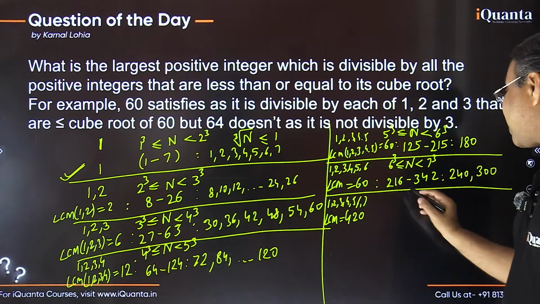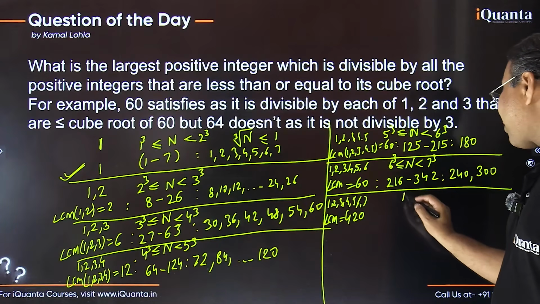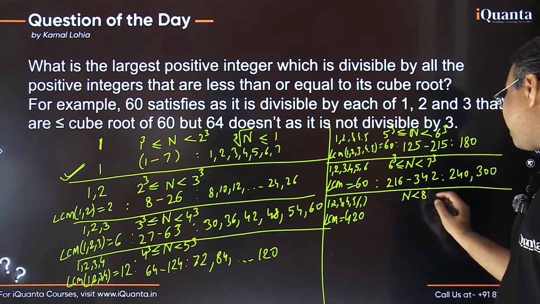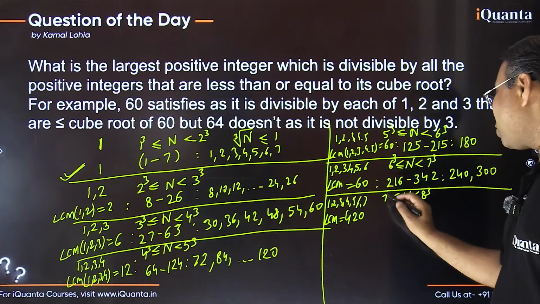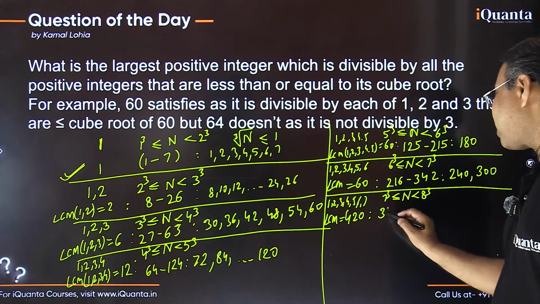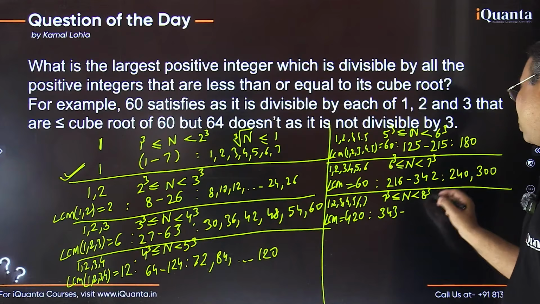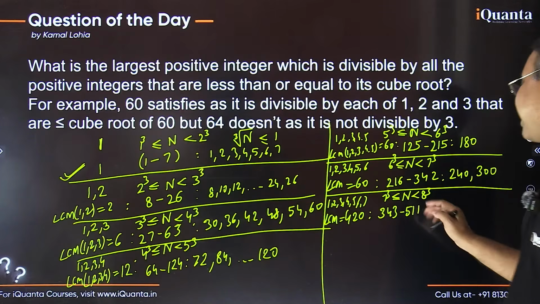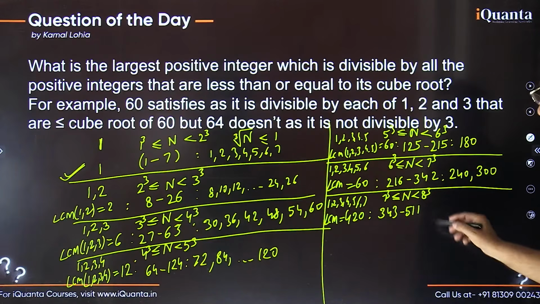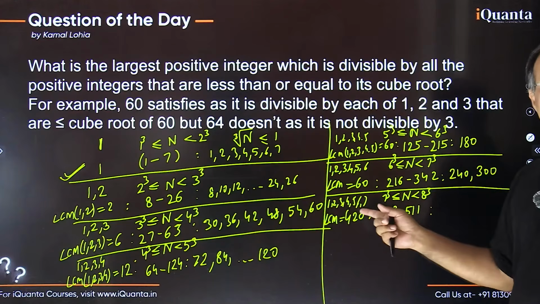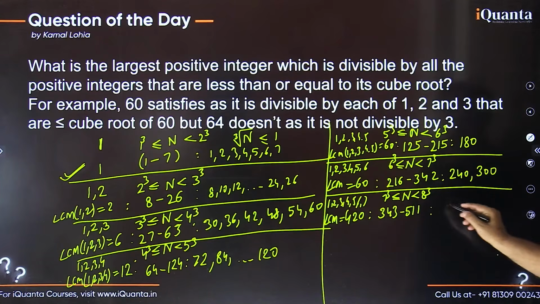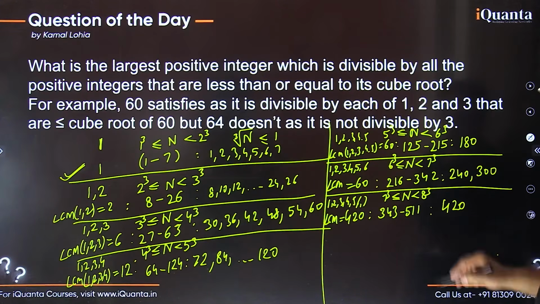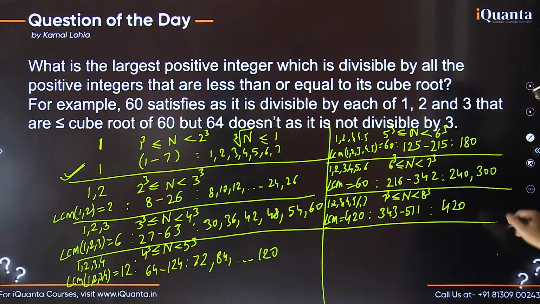Okay, what about the range of numbers? So our range becomes less than 8 cube but greater than or equal to 7 cube, यानी कि number could be in the range 343 up to 511, but it needs to be a multiple of 420. So is there any such number which is a multiple of 420? Yes sir, it is 420 only. So 420 satisfies, right? Okay, this is the largest so far.